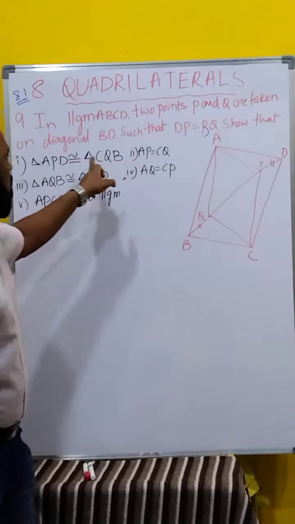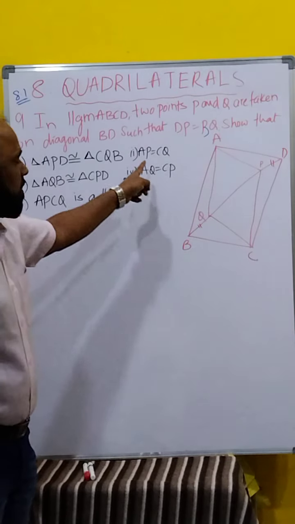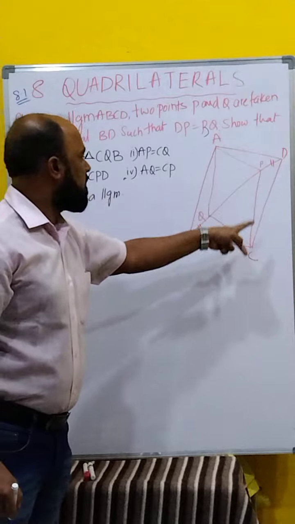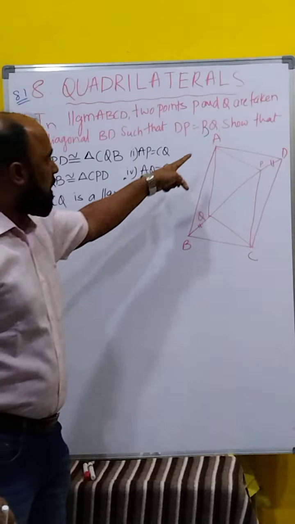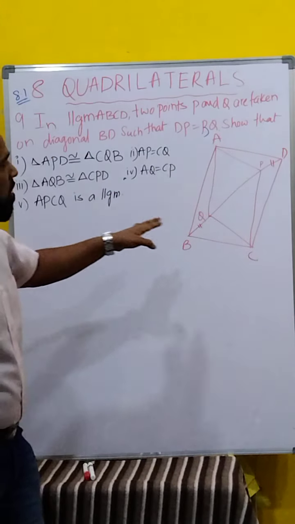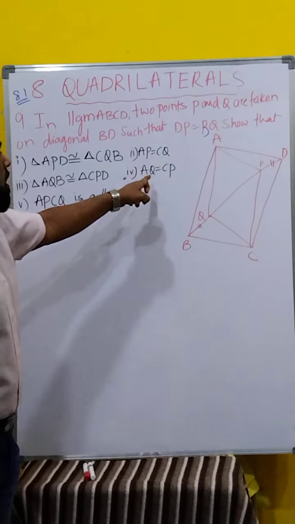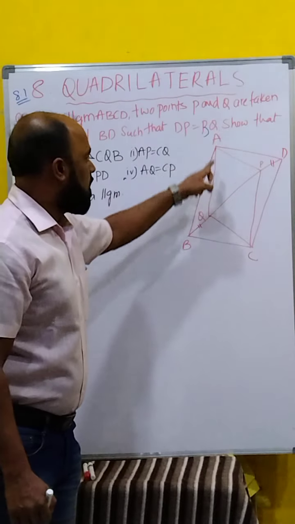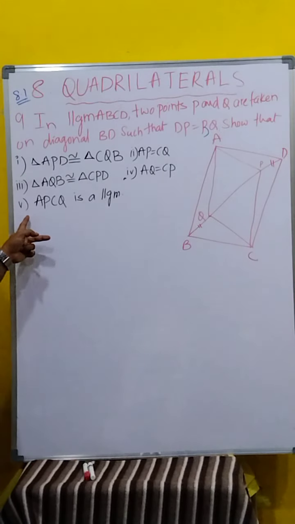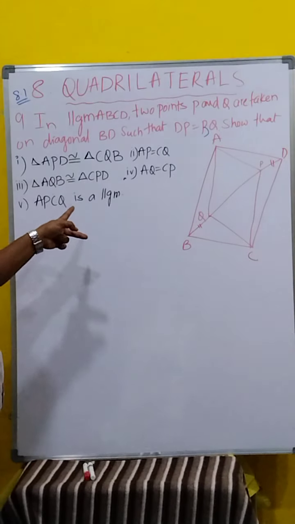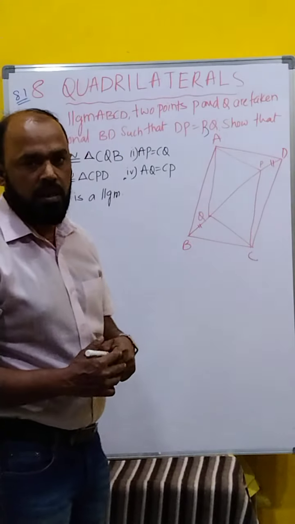congruent to triangle CQB. That is the first one. Second one, AP is equal to CQ. Third one, triangle AQB is congruent to triangle CPD. Fourth one, AQ is equal to CP. Clear, children? Now, last one, APCQ is a parallelogram. We have to prove it is a parallelogram.